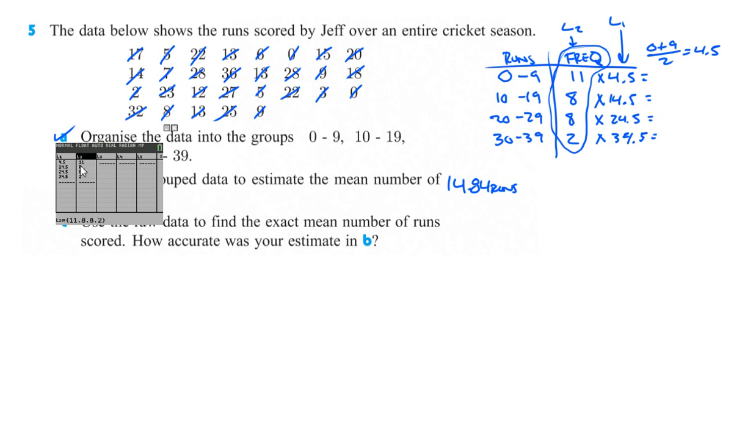And I don't officially need to get rid of the list 2, but it's handy just to make sure I don't mess stuff up. Go over here to list 1 and hit clear. And then we're simply going to enter all these pieces of data into list 1.